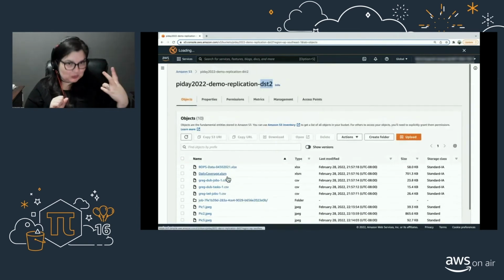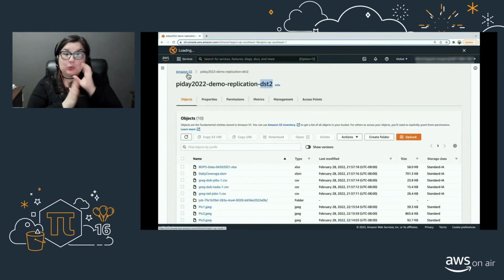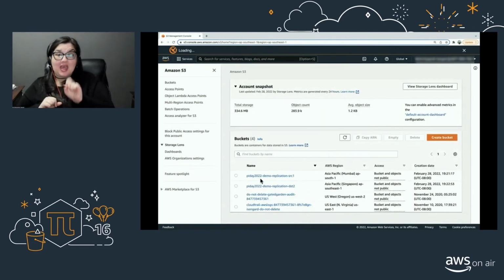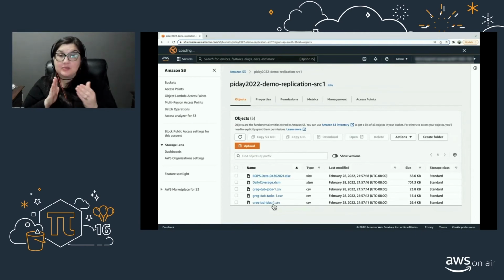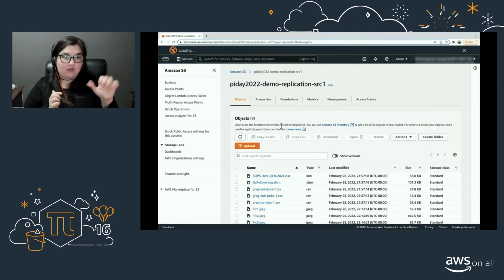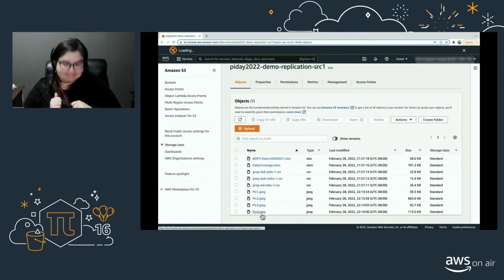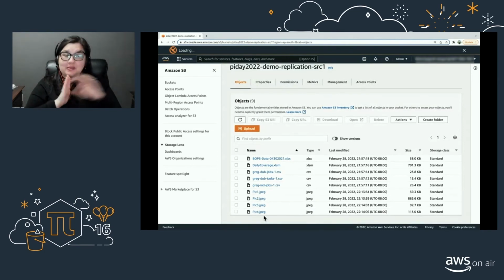So let's go back to the other bucket, SRC1, and see if these new objects have been replicated to SRC1 bucket. Let's hit refresh once. All right, and as expected, all 4 pictures have now landed in our SRC1 bucket. The other thing I want to talk about now is metrics.